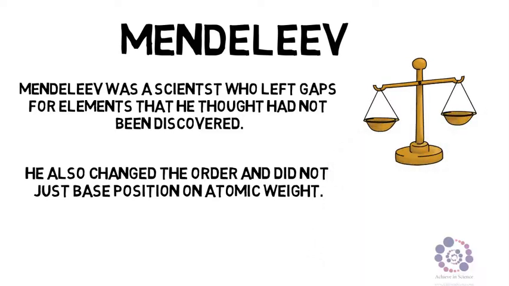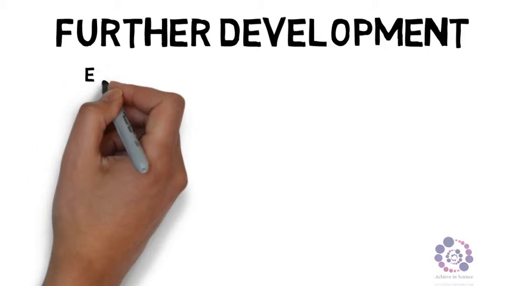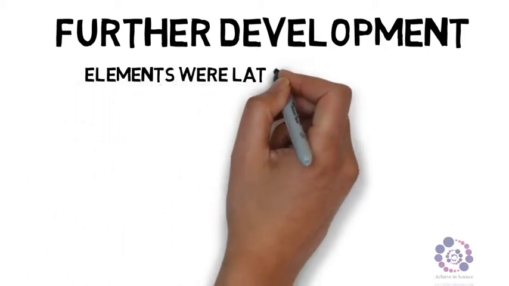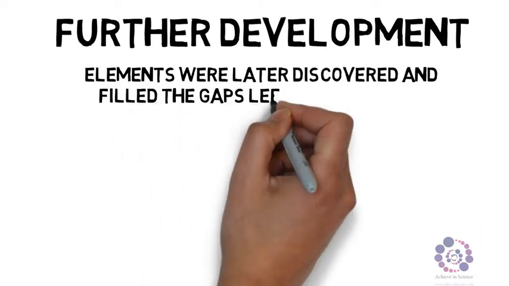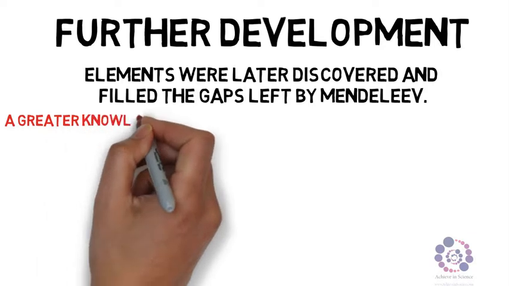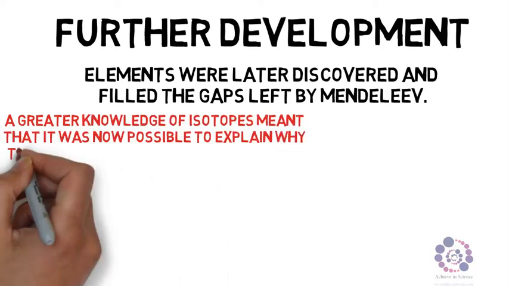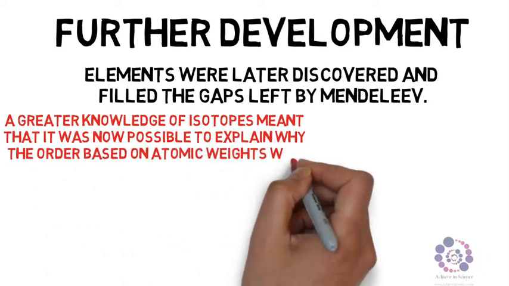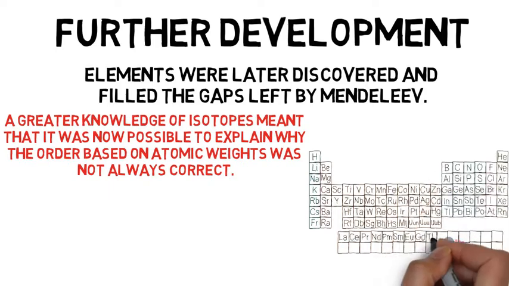This was then further developed. Elements were later discovered, and these then filled the gaps that were left by Mendeleev. So again, the gaps that were left by Mendeleev were very important. A greater knowledge of isotopes meant that it was now possible to explain why the order based on atomic weights was not always correct. An isotope being an element with the same number of protons but a different number of neutrons.